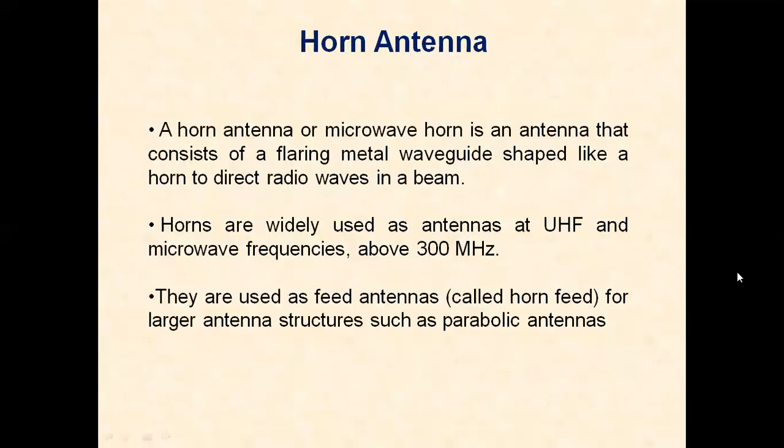A horn antenna or microwave horn is an antenna that consists of a flaring metal waveguide shaped like a horn to direct radio waves in a beam. Horns are widely used as antennas at UHF and microwave frequencies, for frequencies above 300 megahertz. They are used as feed antennas, called horn feed, for large antenna structures such as parabolic antennas. So a horn antenna is used as a microwave antenna. It can be used as a primary radiator for a parabolic reflector antenna.